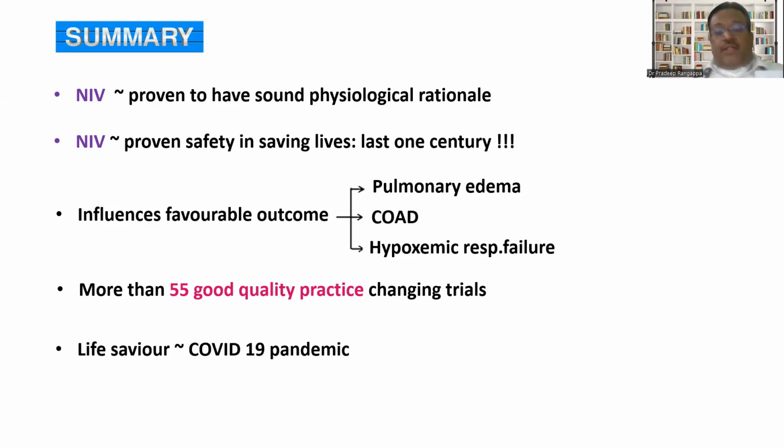And even in the pandemic, it was shown how NIV was superior to HFNO, because I'm sure most listeners would know how HFNO tried to create waves initially, but later on it was shown very clearly that NIV was way better, at least in conserving oxygen, because HFNO uses a lot of oxygen. At least in my state, Karnataka, we lost out on using HFNO because it was depleting our oxygen resources enormously, and we had to change our strategy to use more NIV, which conserves oxygen better. So even with regard to resource optimization, it was proven in the pandemic that NIV was much better.